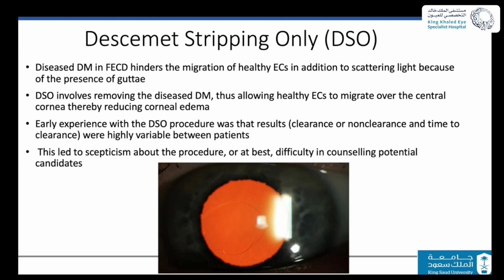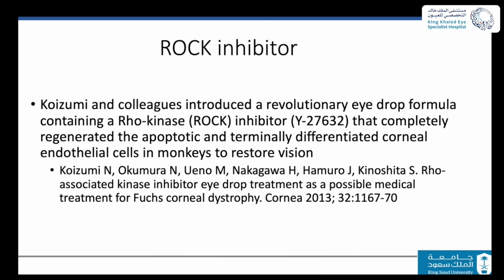So the idea is that we are stripping the guttata from the center, allowing the endothelium from the periphery to migrate and cover the cornea. This is a very brilliant idea, still under investigation. It still needs a lot of work. There are a few cases, 3 or 4 patients, where the edema resolved. The long-term outcome is not yet determined.